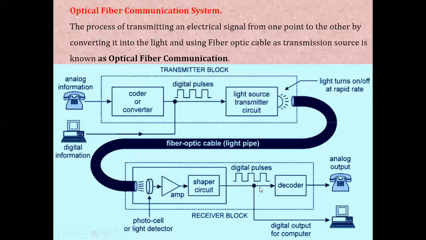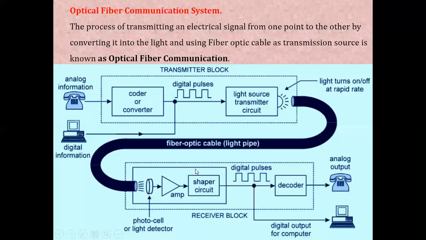At the receiver end, you have a photodetector and a signal restorer. The work of the photodetector is to convert the optical signal into an electrical signal. The electrical signal detected by the photodetector may be weak, so it has to be amplified. For this purpose, we use an amplifier in the receiver.